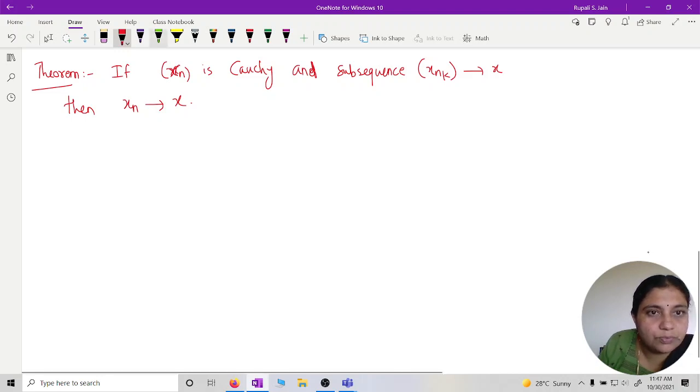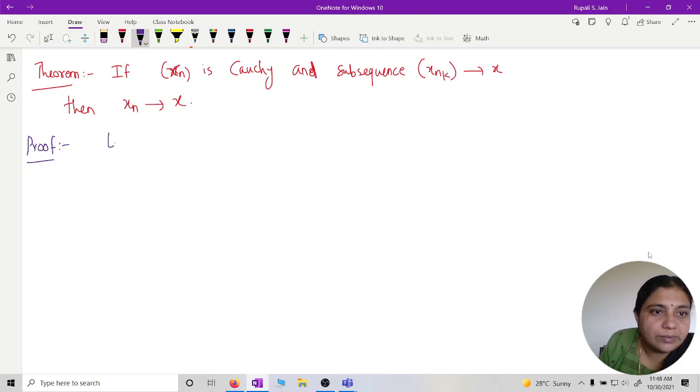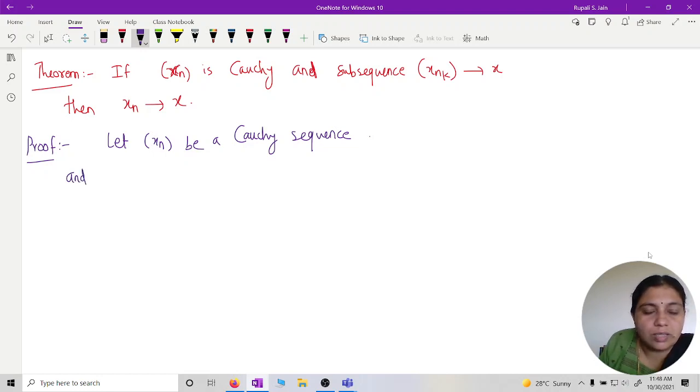Proof. Let xn be a Cauchy sequence and assume there exists a subsequence xnk that converges to x.